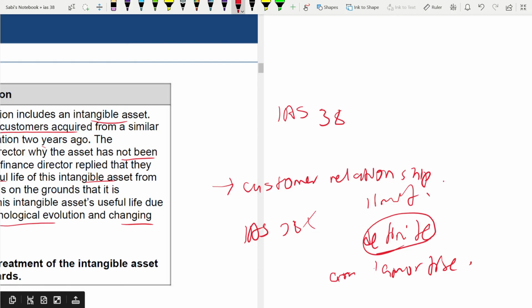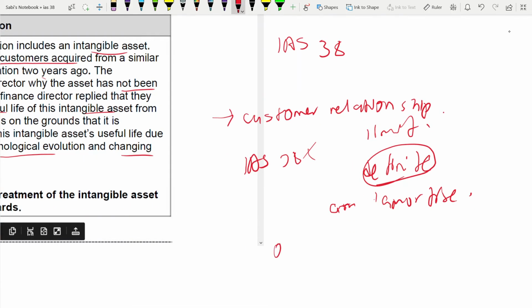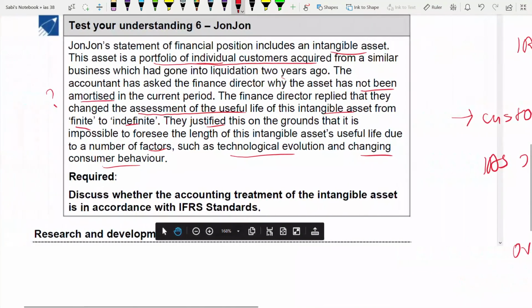If you do not, then at the end, this is what you need to conclude. You are overstating profit, and you're overstating profit and assets in the current period. That's it. Now we'll be moving on to test your understanding 7, the last question.